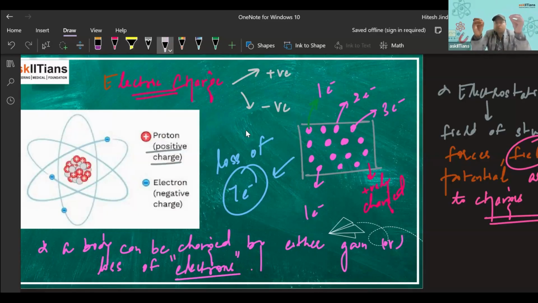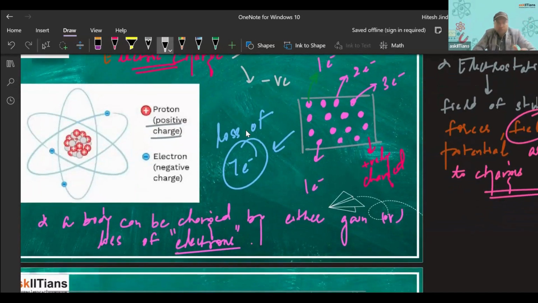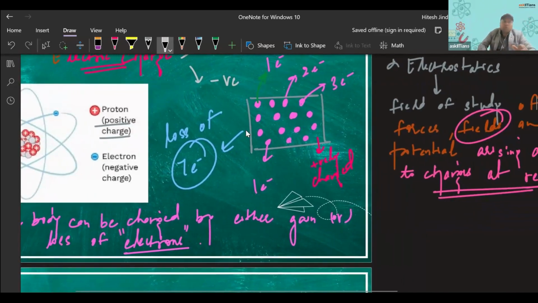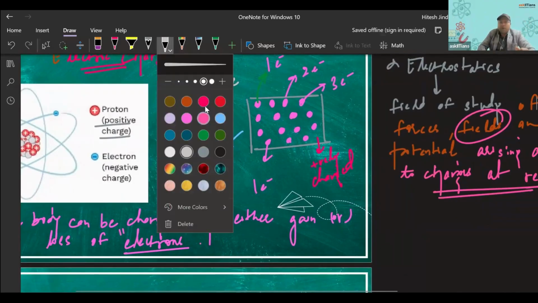So electrons are very important subatomic particles for static electricity and current electricity also. We have already seen in current electricity from previous classes that it is the electrons only that flow in a wire and constitute the electric current we are getting at our homes. This is also a very important point.